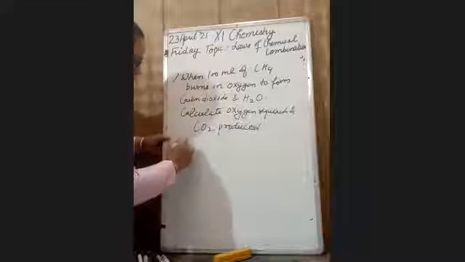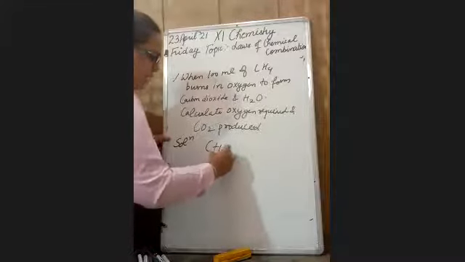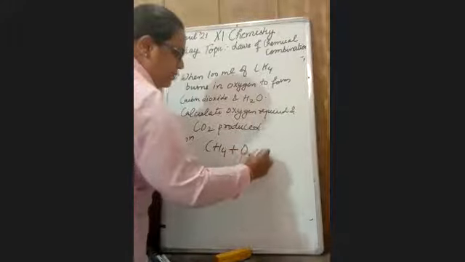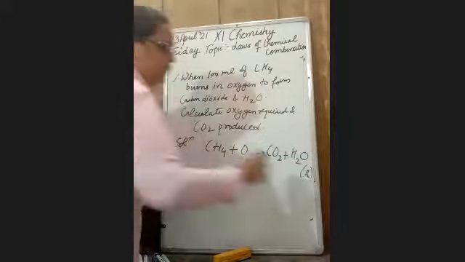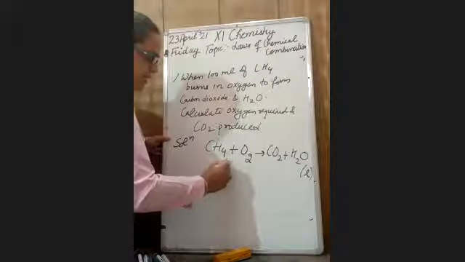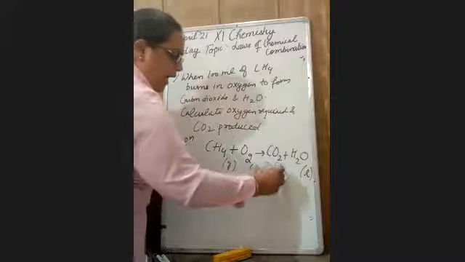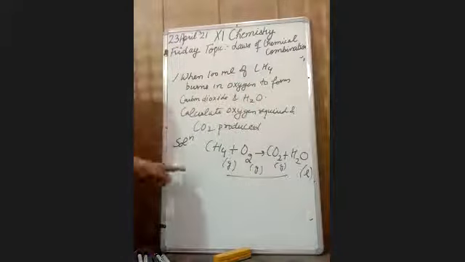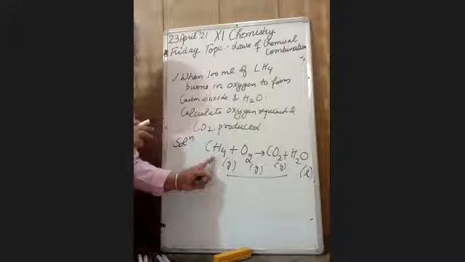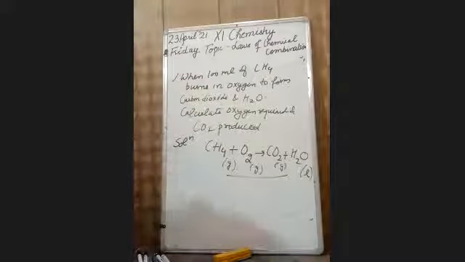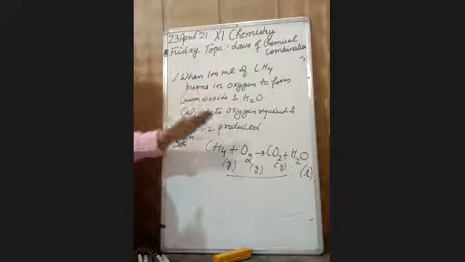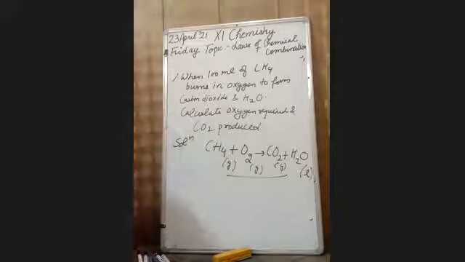First, your aim should be to write the right balanced chemical equation. Methane burns in oxygen to produce carbon dioxide plus water plus a huge amount of energy. These are all in gaseous state. With this question, you can calculate the amount of methane, oxygen and carbon dioxide. But if I ask how much water will form, you cannot calculate, because Gay-Lussac law is applicable to gaseous reactants or products.